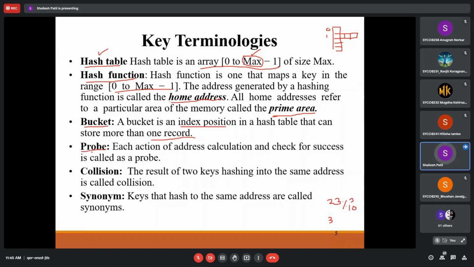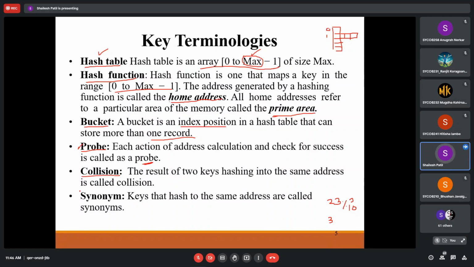Then the next terminology is probe. Each action of address calculation and check for success is called a probe. Every action of address calculation, along with checking whether it found an empty space to put the key into that location or not, is called a probe. Then the next thing we'll call collision. You know that a collision occurs when two keys collide at one location, that is, the location is not empty when we are going to place the key with the specific hash function.